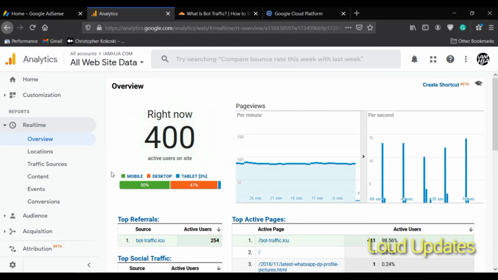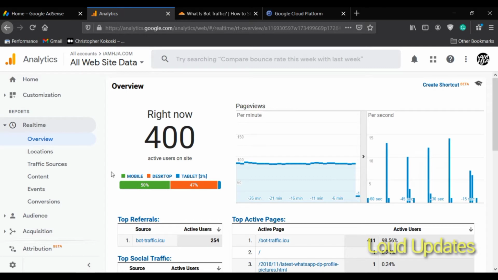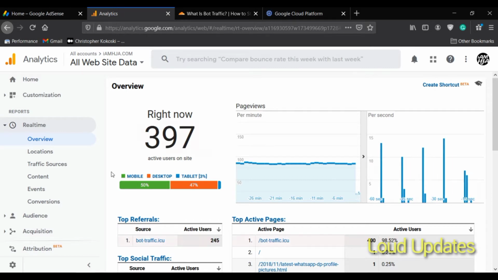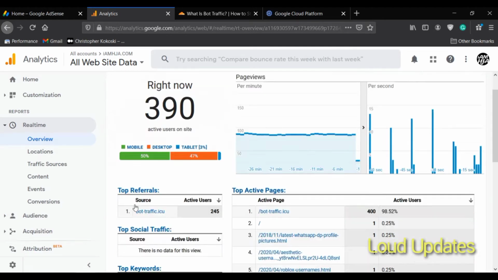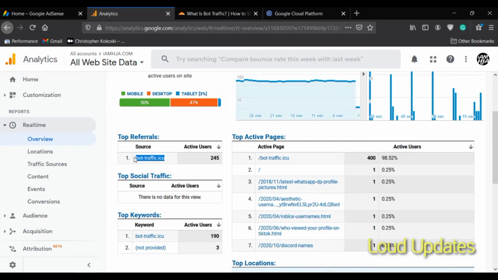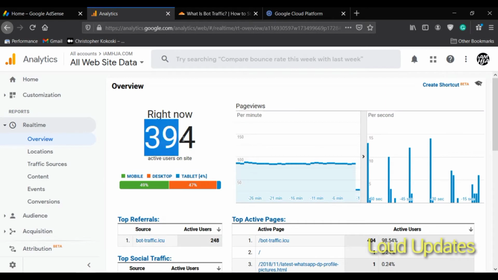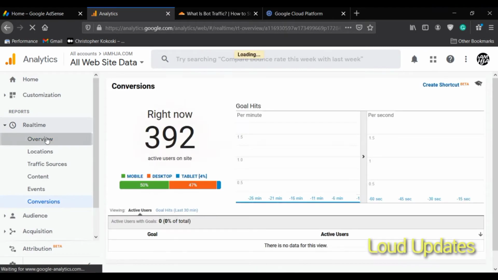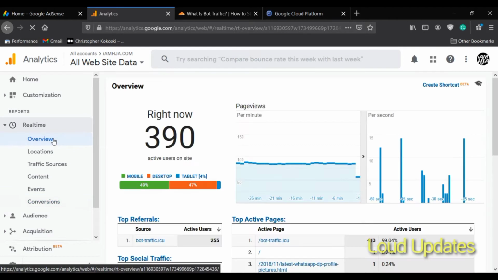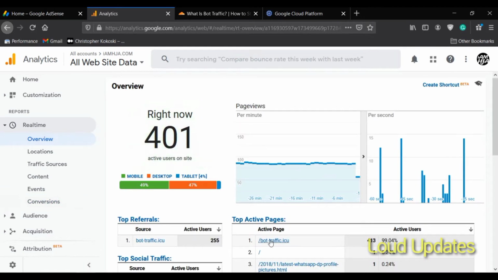This type of traffic is harmful for my Google AdSense, Google Analytics, and also for my hosting. If someone sends too much traffic, then my hosting goes down, and day by day my ranking goes down because my bounce rate is so high from this type of traffic. So I also recommend you don't buy this type of traffic. If someone is sending this type of bot traffic to your website, then take action and block it, and save your ads, Google Analytics, and hosting.